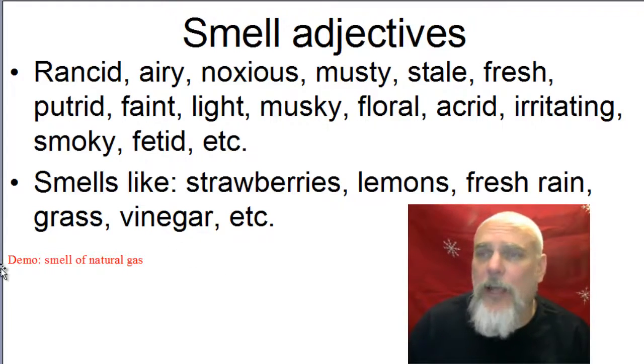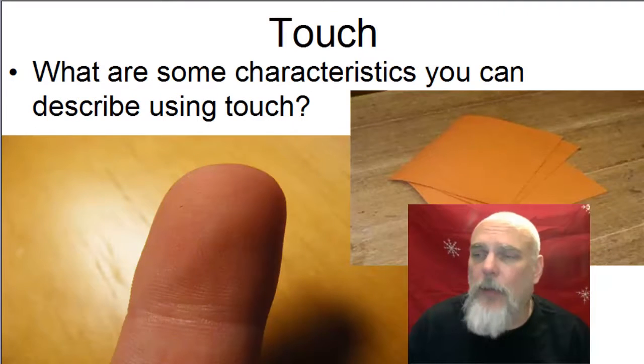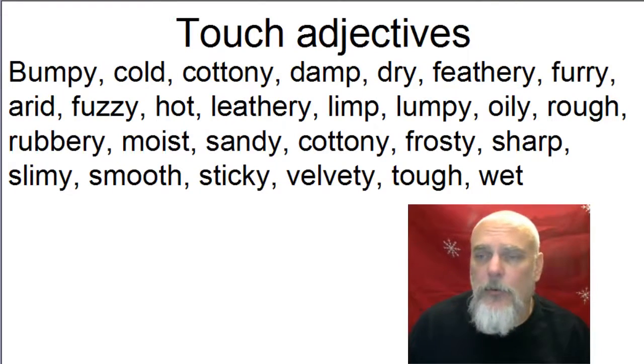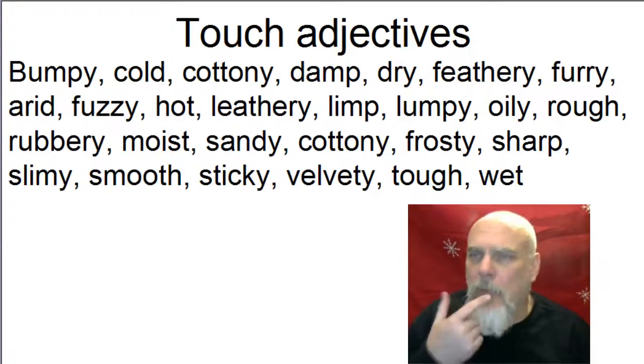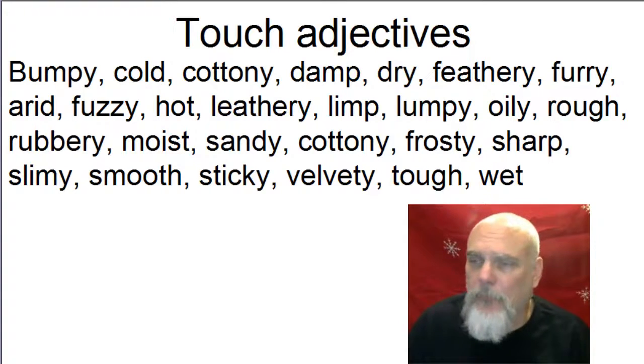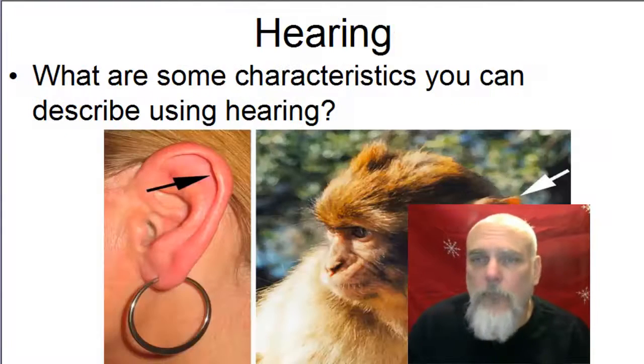The smell of natural gas. We will do that in class. Being able to identify the smell of natural gas is a very good thing to be able to do. Touch. How about some adjectives that you can use to describe your sense of touch? Here are some. I really feel bad that I'm eating dinner while I'm doing this, but sorry.